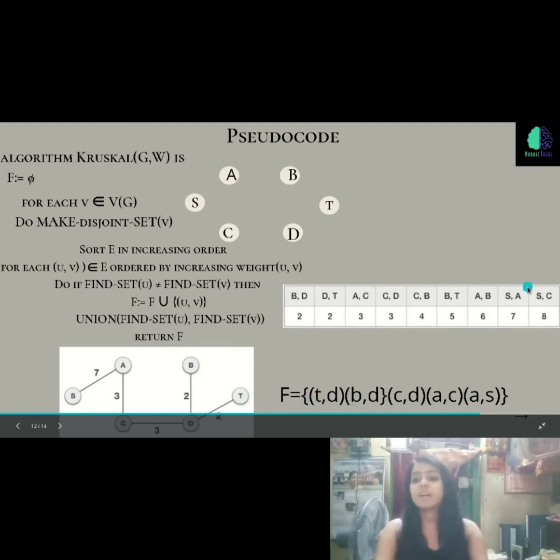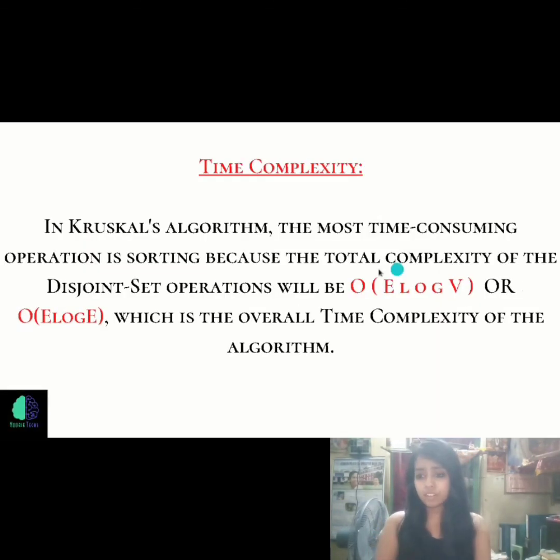After that comes the time complexity. In Kruskal's algorithm, the most time consuming operation is sorting, because the total complexity of the disjoint set operations will be O(E log V) or O(E log E). So in this algorithm, the main time complexity is taken by the sorting. Whether you apply merge sort, quick sort, or whatever sort, the algorithm's time complexity actually depends on that. So whatever the time complexity of the sorting you use, it will become the overall time complexity of the algorithm.